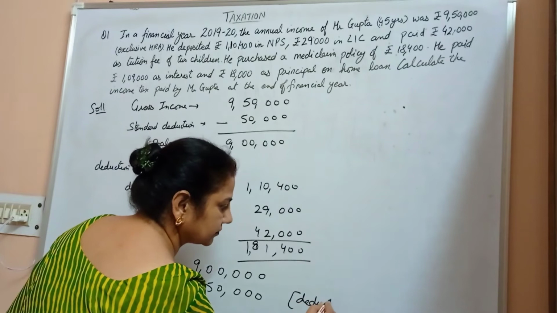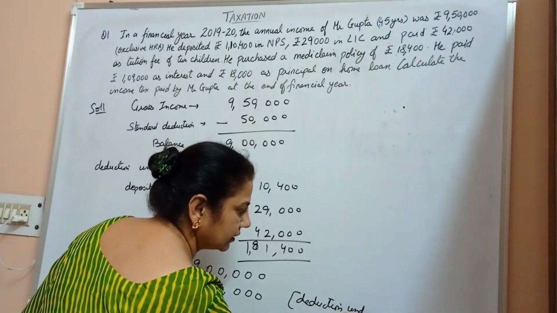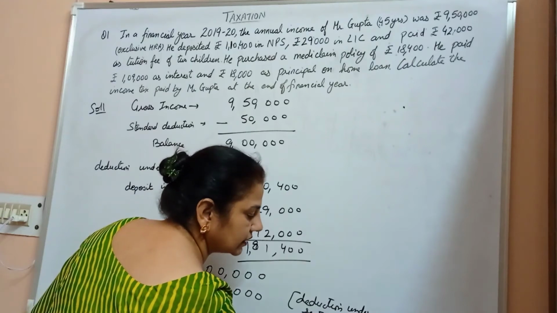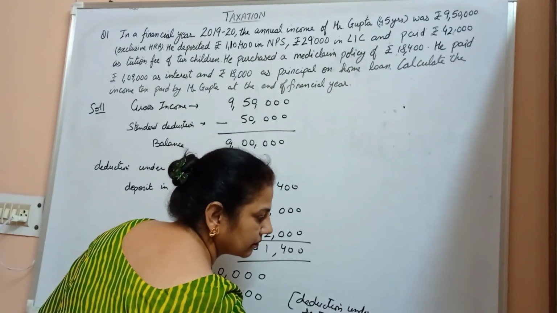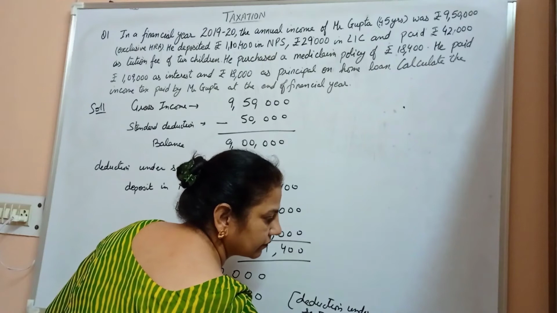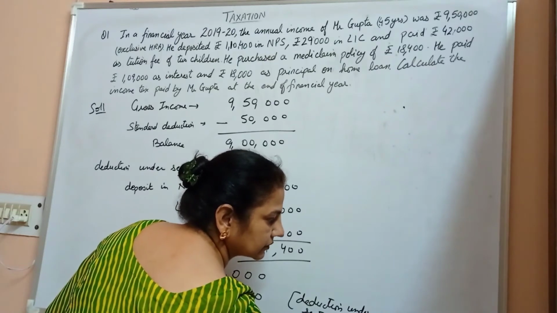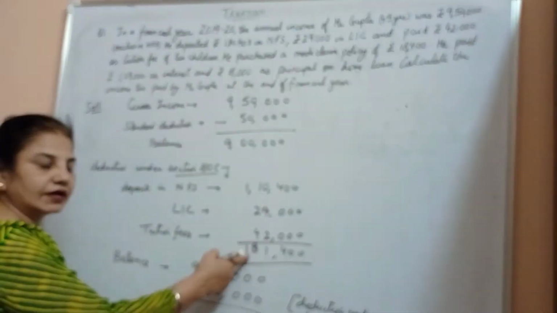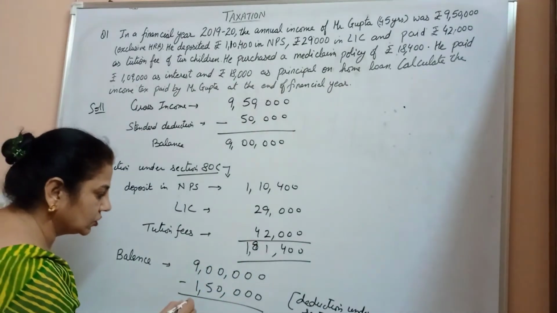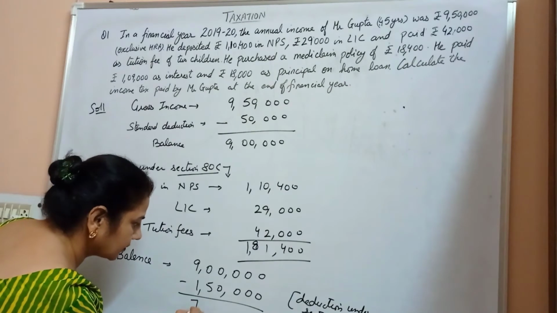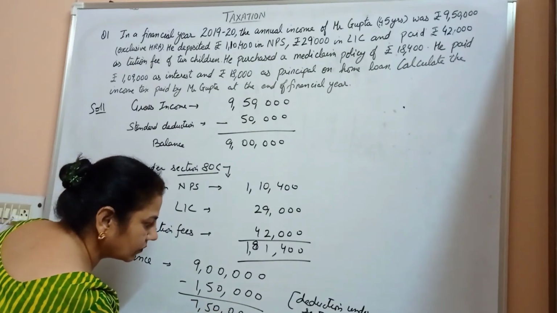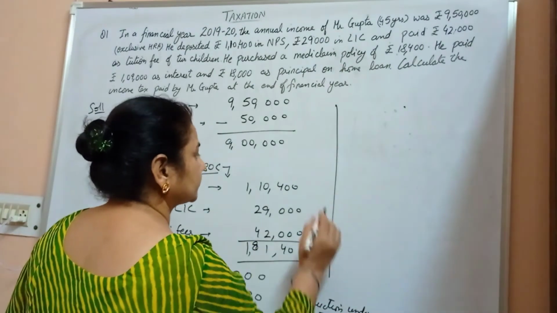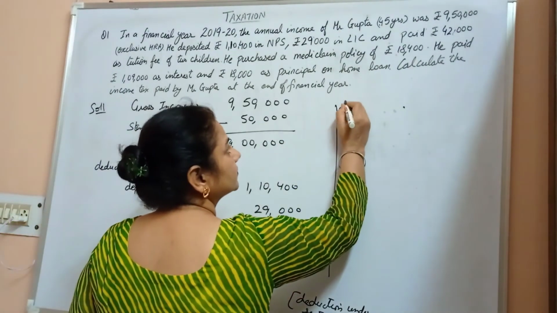So we have deduction under section 80C, maximum up to 1,50,000. So we deduct only 1,50,000 instead of 1,81,400. So we get 7,50,000. Now next is deduction under section 80D.